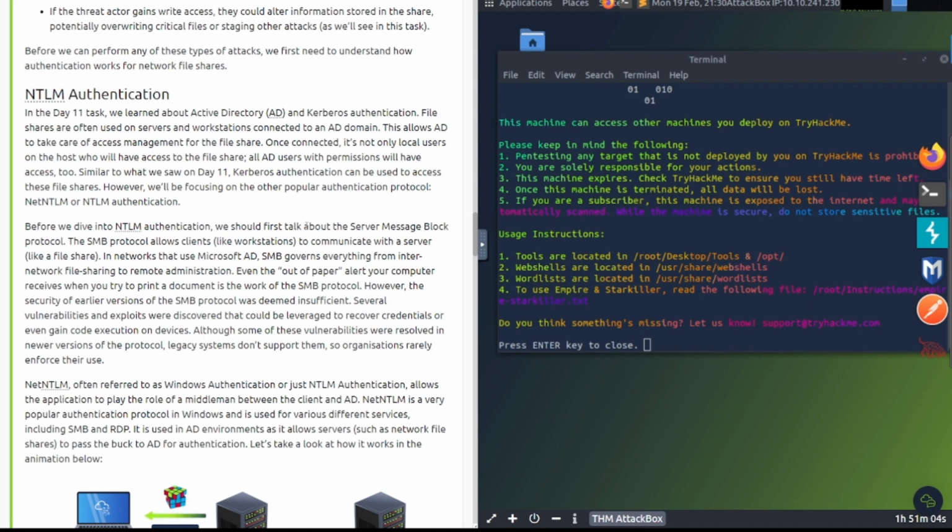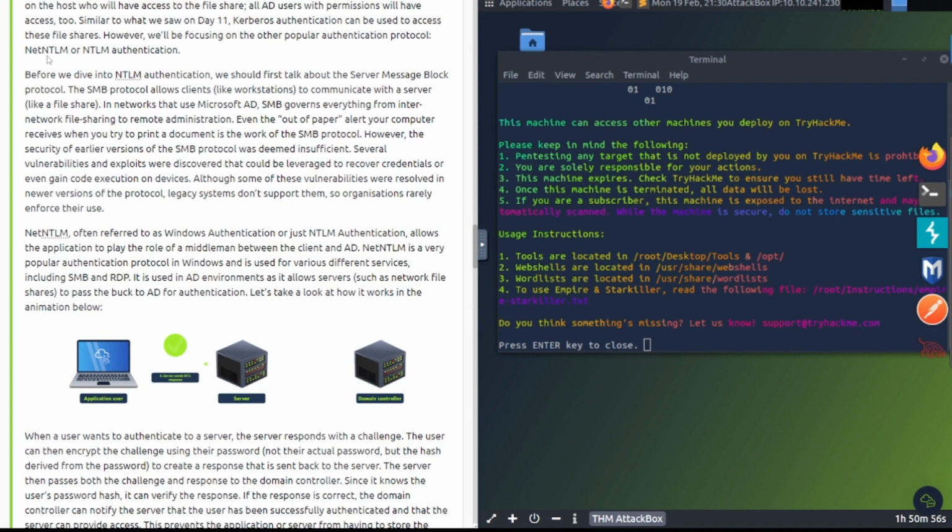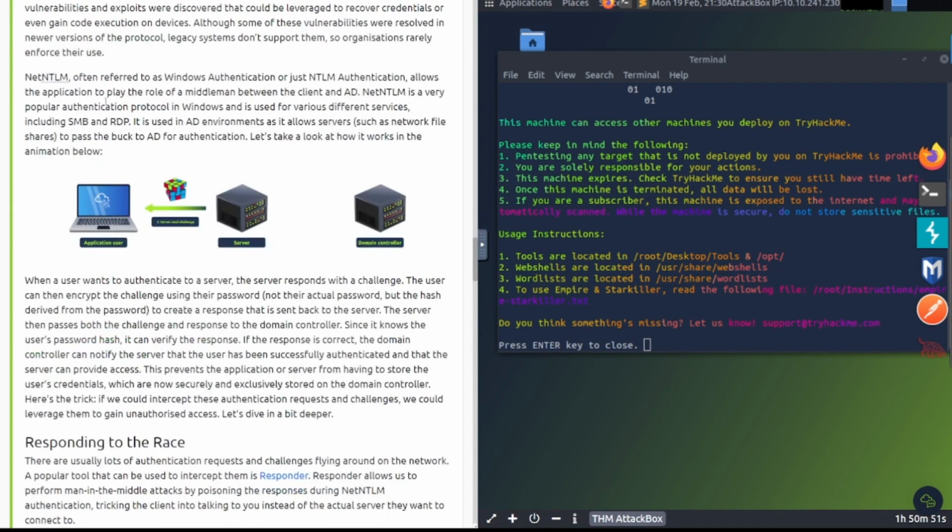However, we'll be focusing on another popular authentication protocol, Net-NTLM or NTLM authentication. All right, it goes and talks about SMB stuff here, so be sure to read through here. Net-NTLM, often referred to as Windows authentication or just NTLM authentication, allows the application to play the role of middleman between the client and AD. Net-NTLM is a very popular authentication protocol in Windows and is also used for various different services, including SMB and RDP. It is used in AD environments as it allows servers such as network file shares to pass the buck to AD for authentication. Let's take a look at how this works in the animation below.